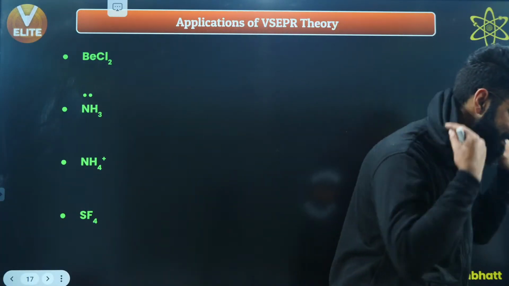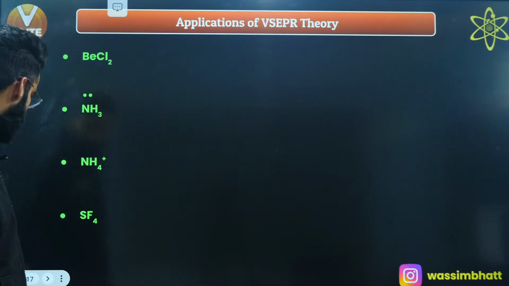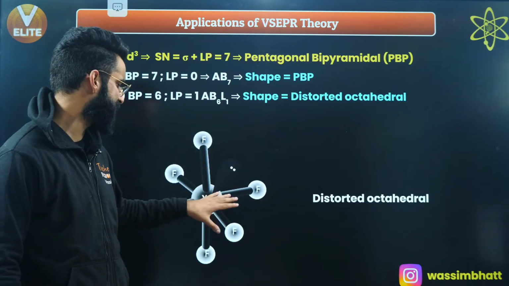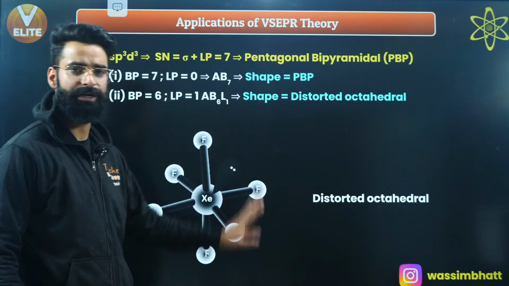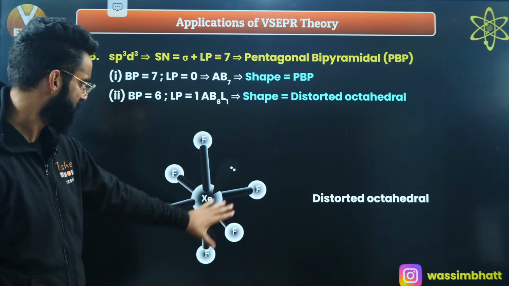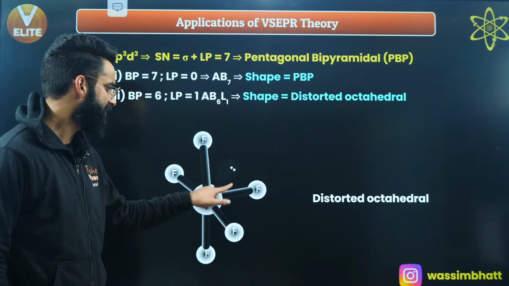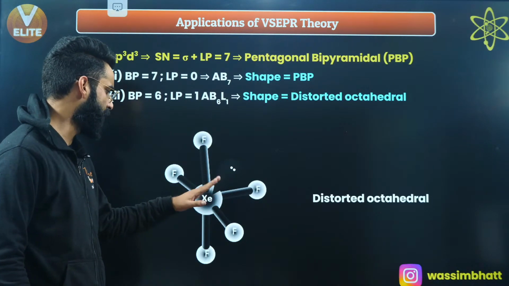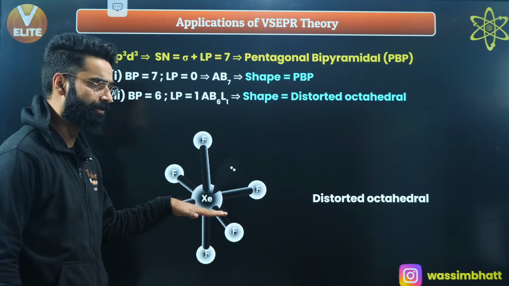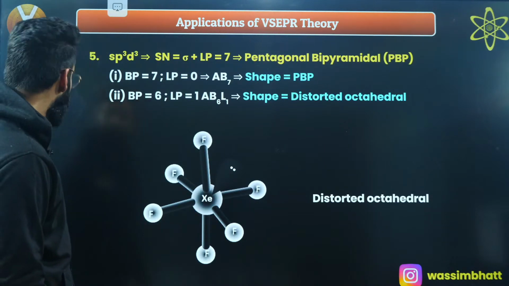Oh, did I miss AB6L1? Okay, this is AB6L1, people. This is AB6L1, in which you have got a distorted octahedral shape, right? Have a look at this. This is what we call distorted octahedral, and this is a lone pair over here. This lone pair is basically not present on the equatorial plane. It is slightly above it. This AB6L1 you call distorted octahedral, yeah?